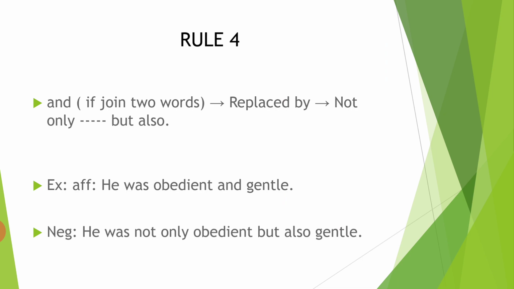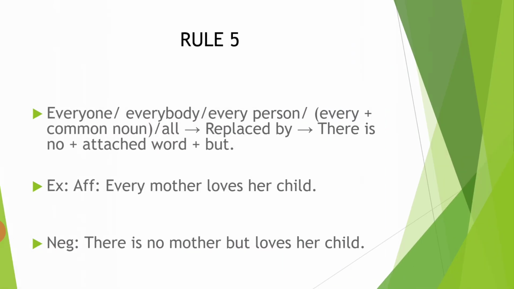Rule number 4: and, if it joins two words, is replaced by not only but also. He was obedient and gentle. He was not only obedient but also gentle. So and should be replaced by not only but also.